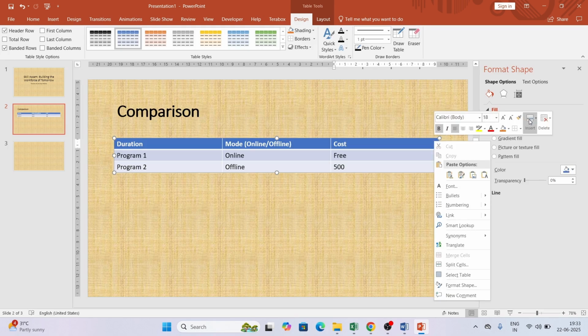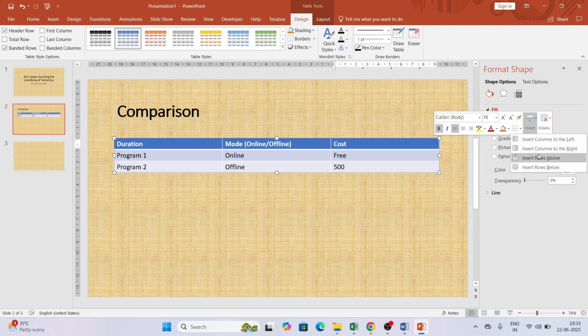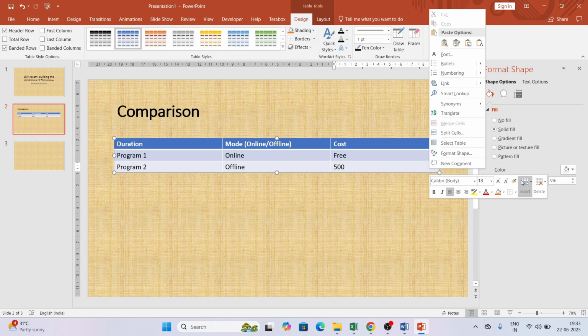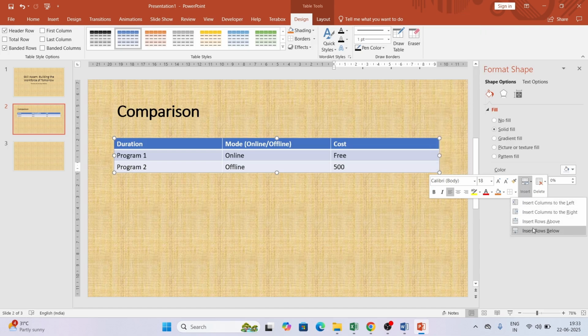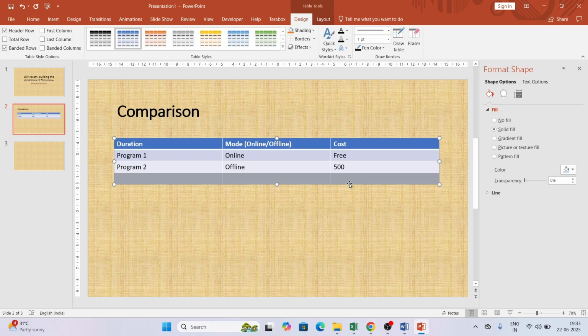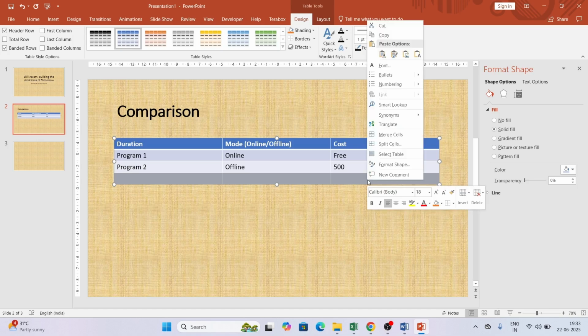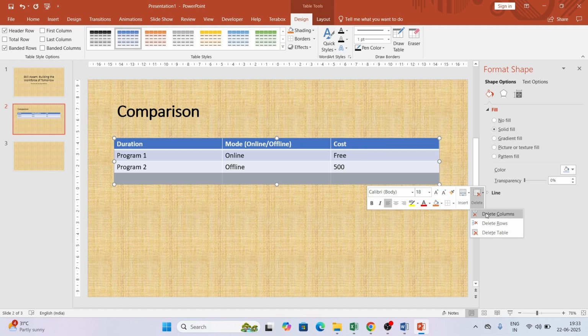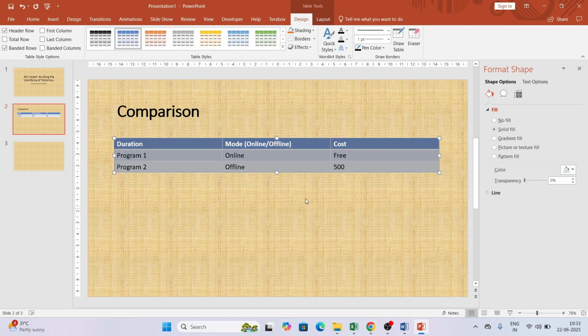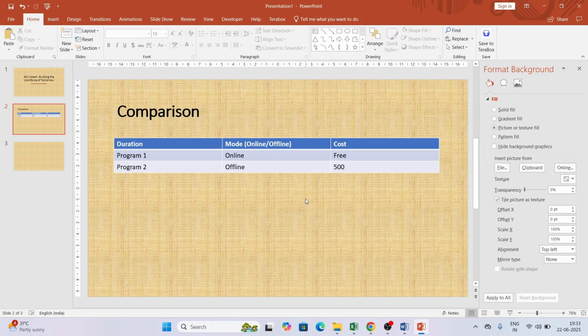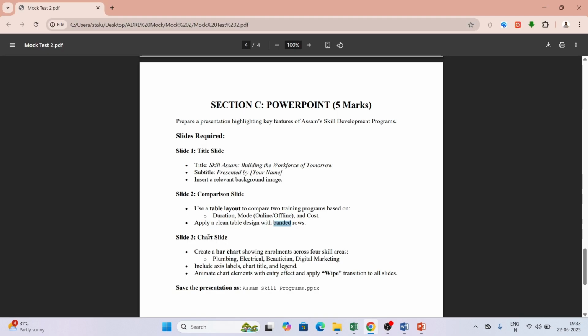So from here I can insert. Let's say I will click here, insert a row below. So as you can see, black color right here. Again I will delete it as of now, delete the row. Okay, we are keeping it as it is, like the question demands. Next, let's see what is there. So it's done. Next thing is the chart slide. Create a bar chart showing the elements across 4 skill areas.